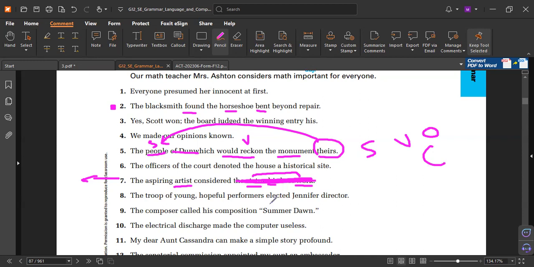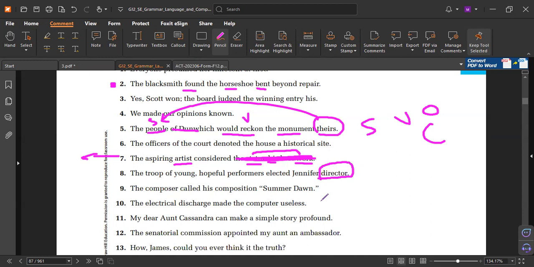Again, what does this word refer to? Director. Performers. His proof. Does it mean his performance, or is it a different word? Let me help you. Look for the agreement. Director is singular. It's not performance. It's not troop, of course.